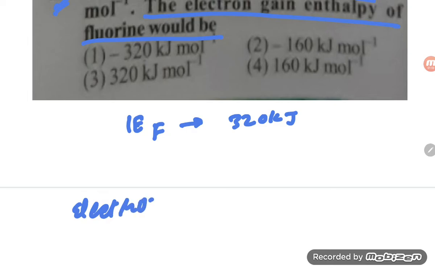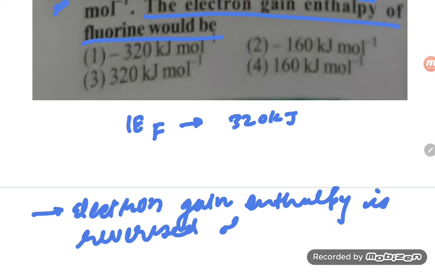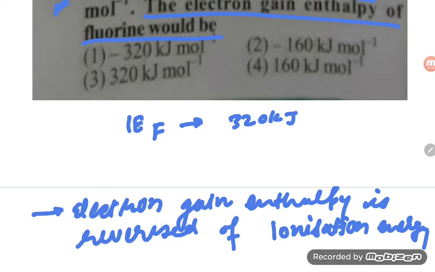In the morning lecture we explained electron gain enthalpy is the reverse of ionization energy. So dear student, ionization energy is 320.